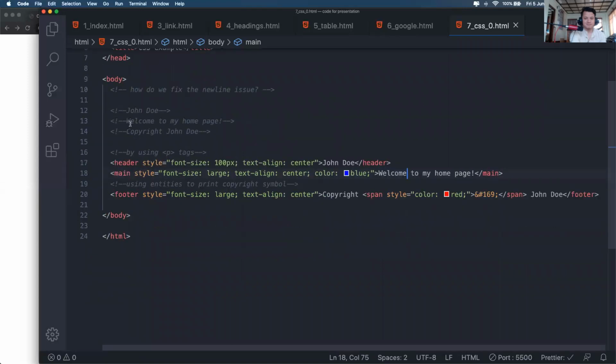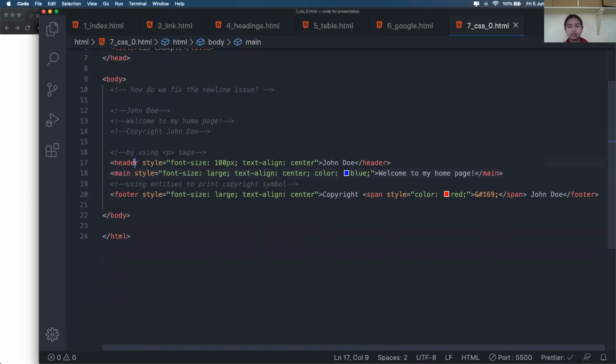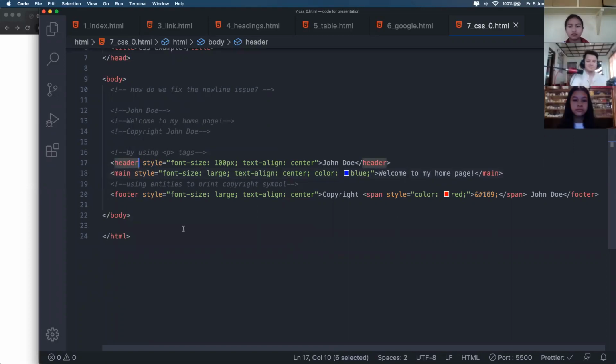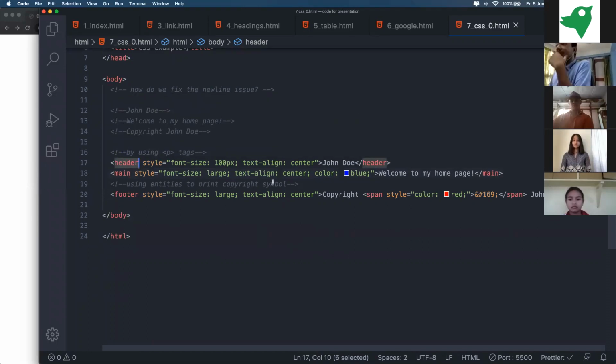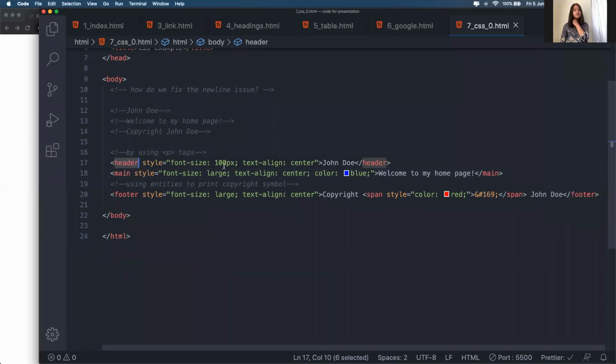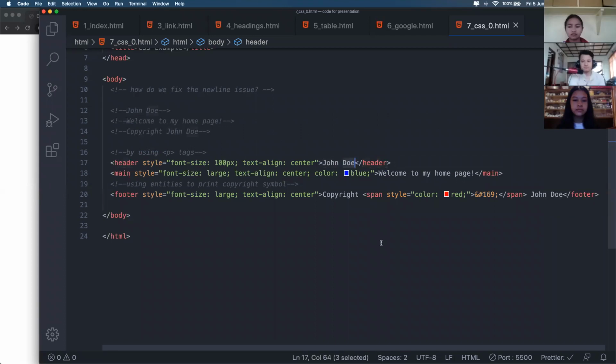In the body tag we can see there's a new tag called header. We haven't seen this one before. So the header tag is responsible for showing any kind of headings in your website. Inside this header tag we have a name of a person, John Doe. Let's change it to my name.